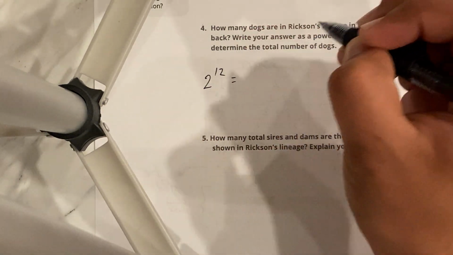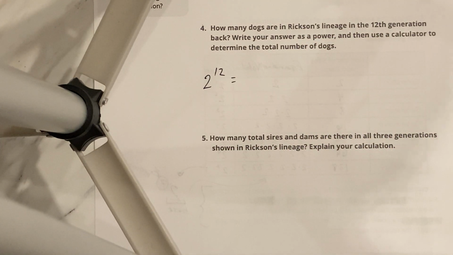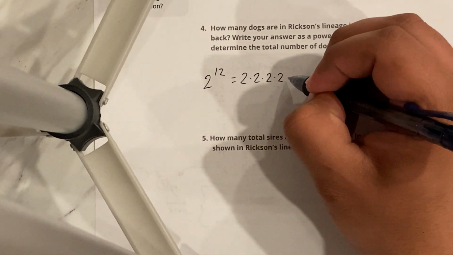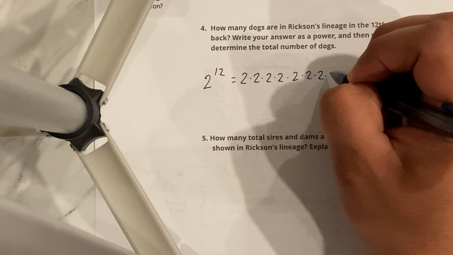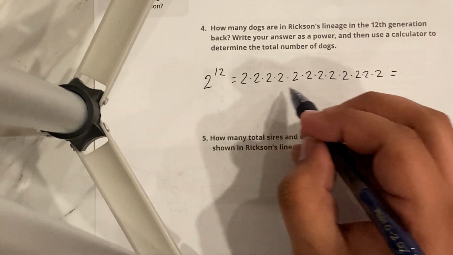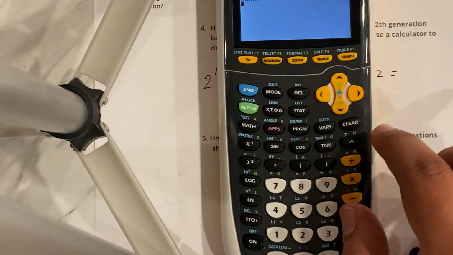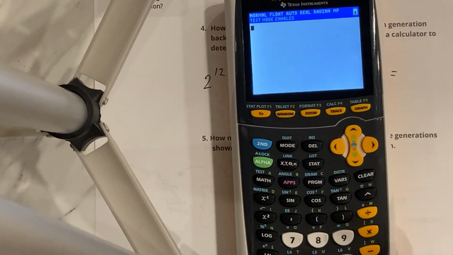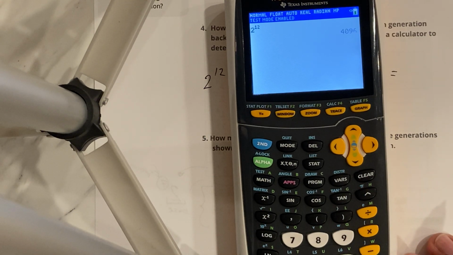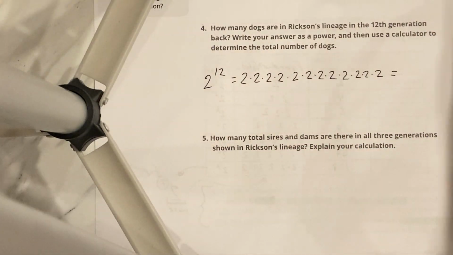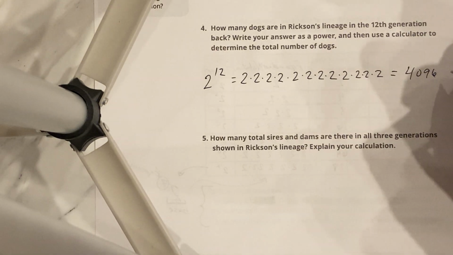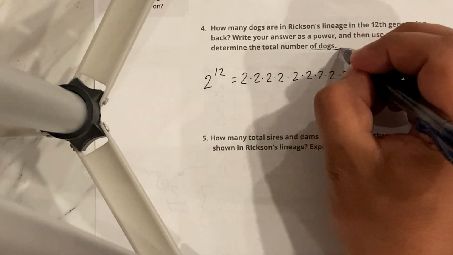2 to the 12th, which is twelve 2's. We can definitely break that down. That's no problem for me. 2 times 2 times 2 times 2, that's four 2's, times another four 2's, times another four 2's. That should be twelve 2's. Of course, we're just showing the breakdown, but if I come to my calculator, we can press 2, the up key, my caret key, 12. That gives me 4,096. That's a lot of great grandparents. And we could even say dogs, because it's just answering the question.